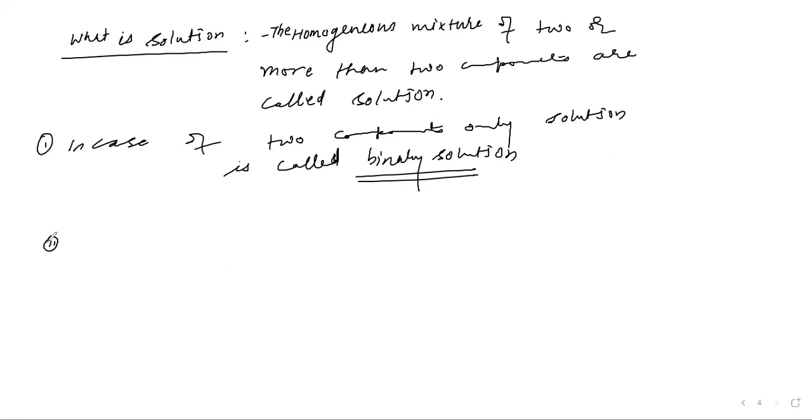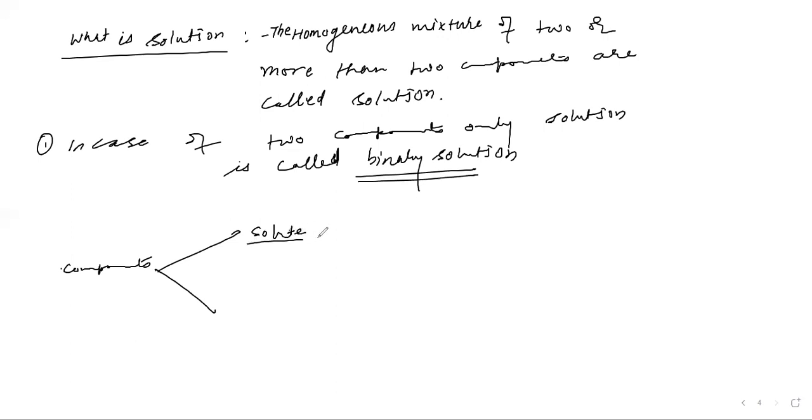And how are the solute and solvent defined? If you talk about the components of the solution, there are two components. Earlier, we studied that solute is the substance which dissolves, and solvent is the substance in which the solute dissolves. Here, it is based on the amount.